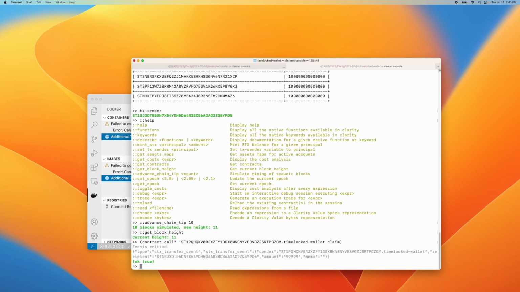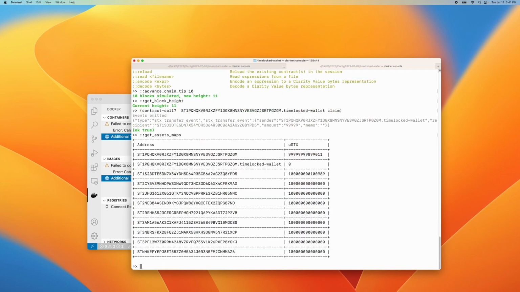So it says yes, and then we can go get assets, get asset maps. So notice the principal contract here has 0 in it now, but this is the PD5. Now we've just added that value into here. Okay, so we added the value in there. Let's see what the value was.